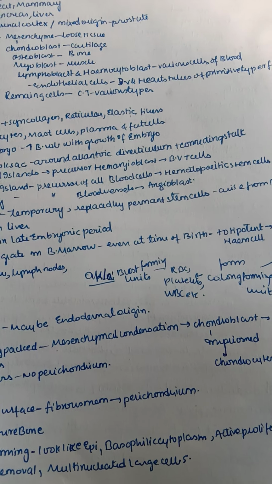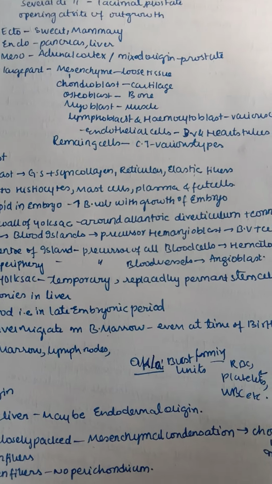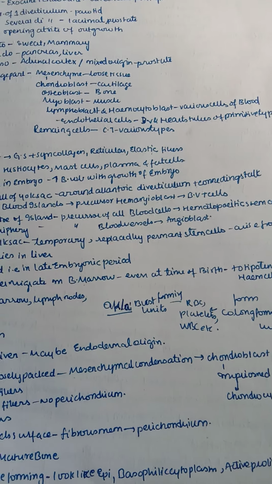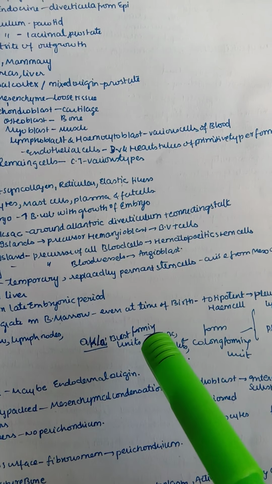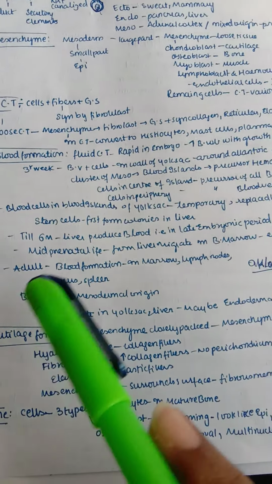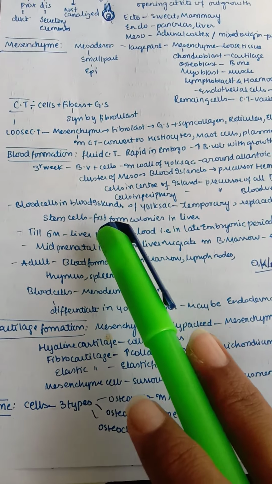These are also known as burst forming colonies. These are also known as forming units, not colonies. Okay. And next, in adult, so till now we have understood first that blood cells are forming in the liver,